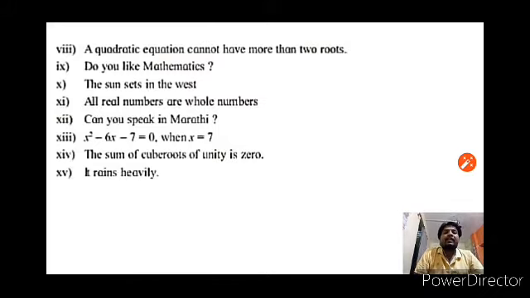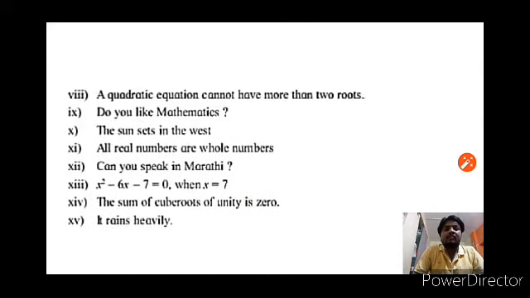10th one, the sun sets in the west. Yes, it is true. It is a statement and its truth value is true. 11. All real numbers are whole numbers. We know that every whole number is a real number, but every real number is not a whole number. Therefore, it is a statement, but its truth value is false. 12th, can you speak in Marathi? Asking a question. Therefore, it is an interrogative sentence, not a statement.